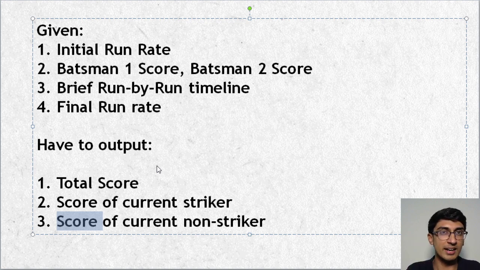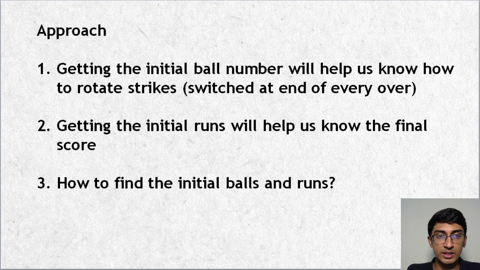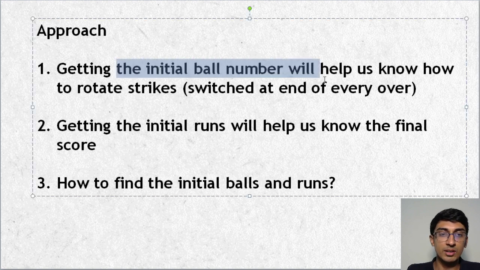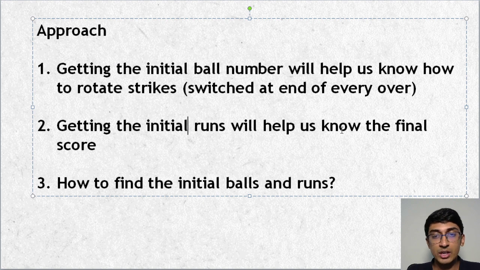For those of you who really tried, scratched your brains, and were not able to figure it out, the major problem that everybody faces is how do I get the initial run? Because to get the initial run, I need the initial ball numbers and the initial runs. I need both of them. The reason for that is to know the final score, I need to know the initial score.